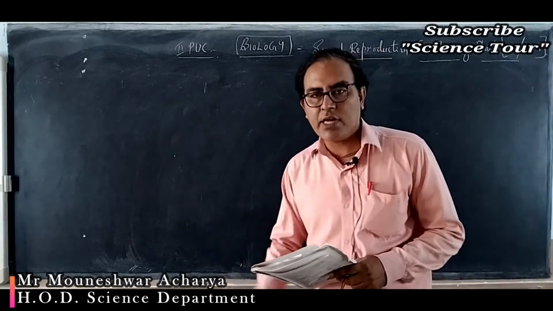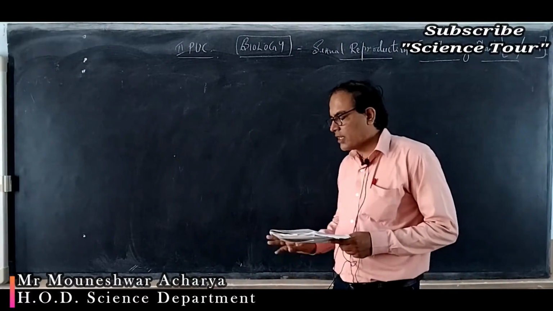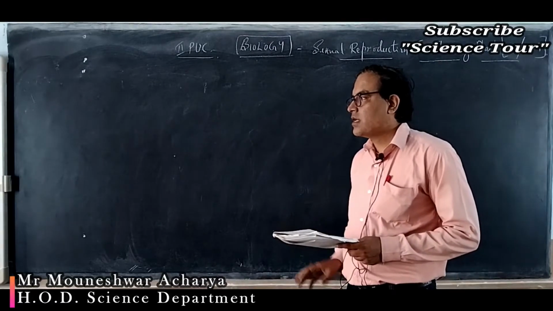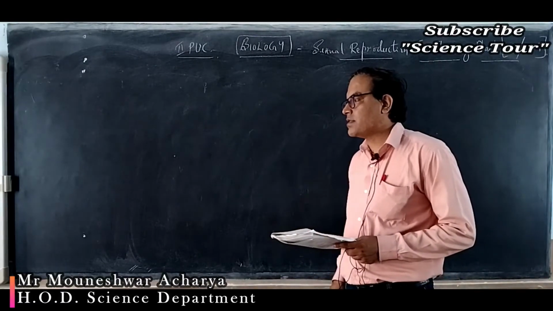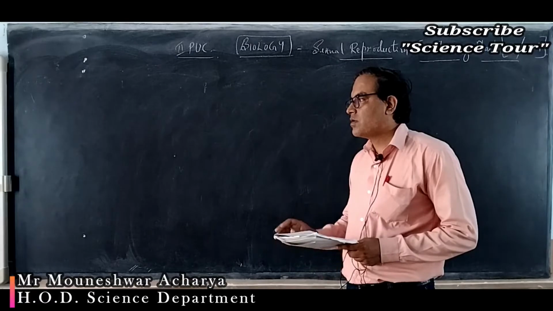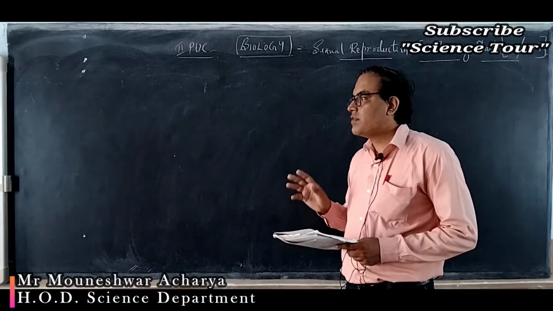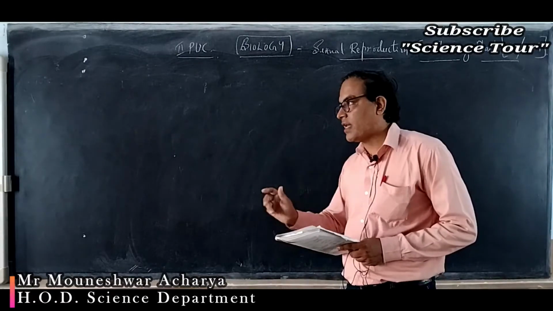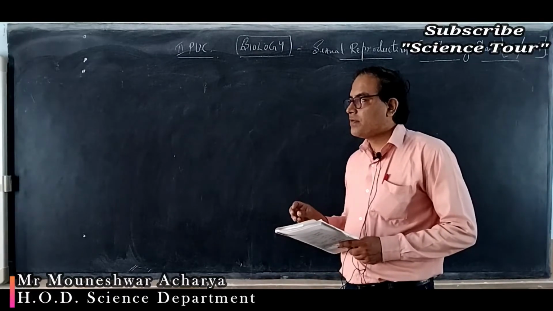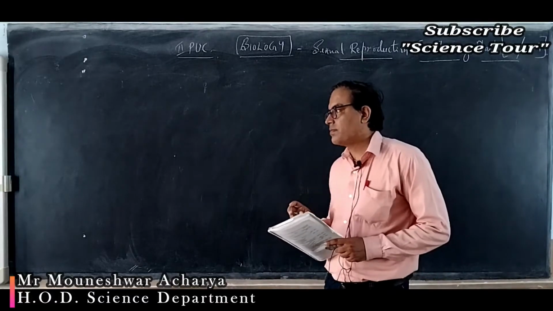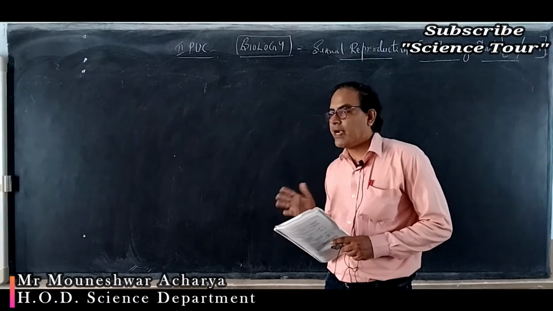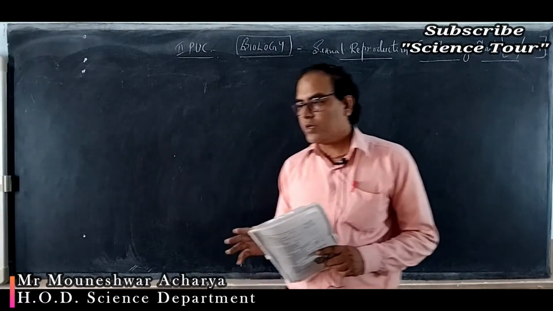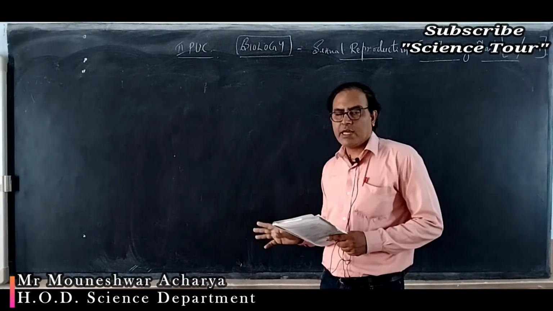That means if the plant is monoecious, then geitonogamy can happen. But if the flowers are bisexual, then autogamy, self-pollination, will definitely occur.